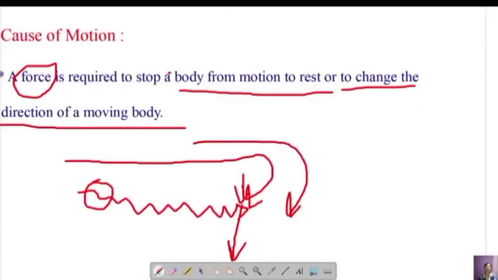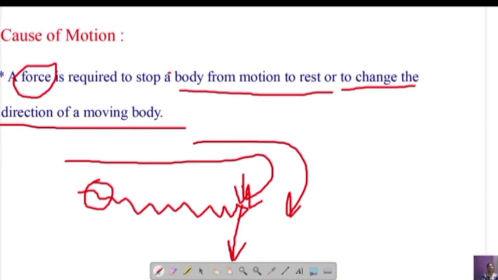Okay, this is an example to make a body in motion. Is it clear? So what happened in this case? For an object to continue in motion, you have to apply certain force continuously. So when you apply a certain force continuously, the body will be moved. So this is one more example. I hope you have understood by those examples.